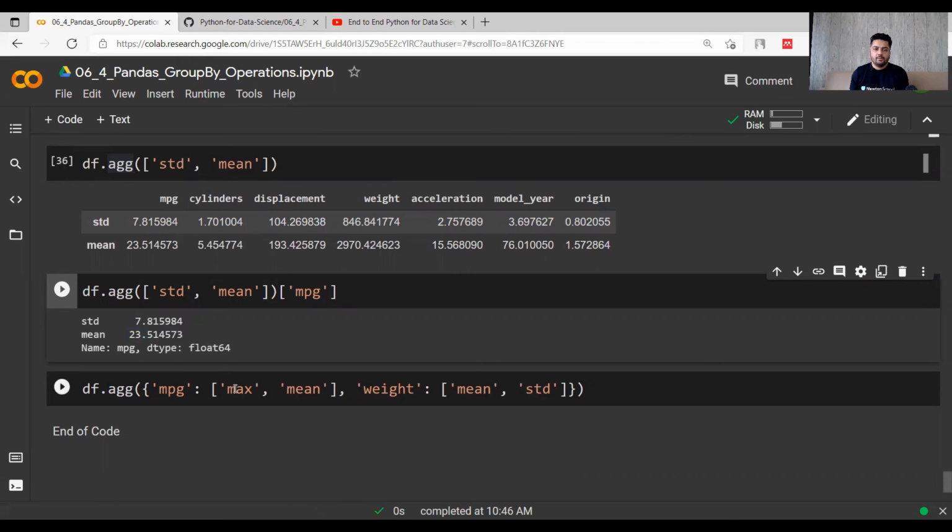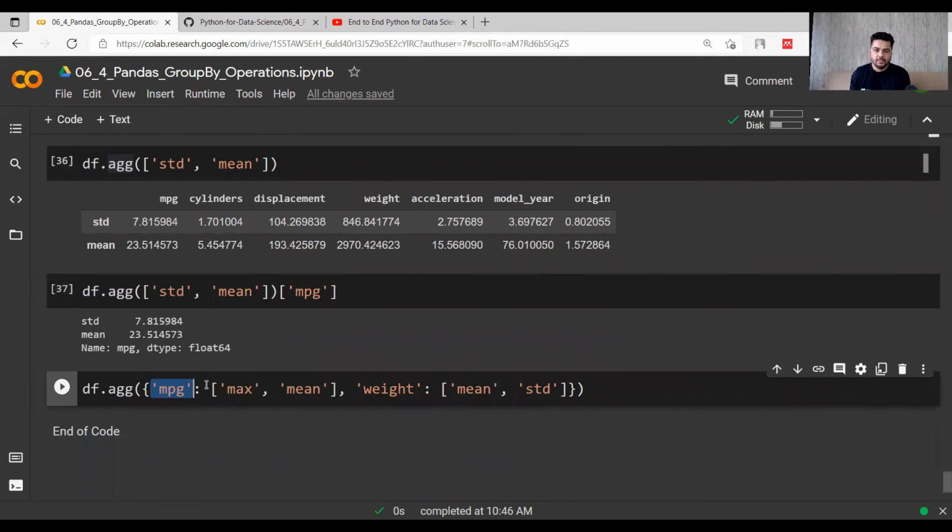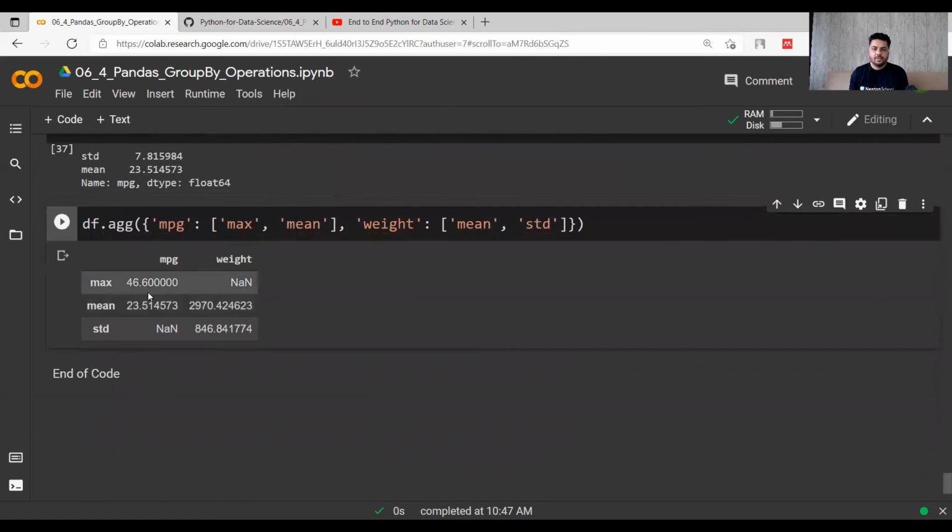But again, you can apply different aggregate functions over different columns. So you can use a dictionary for that, df.aggregate function. Using the dictionary, you can pass that for mpg you only want max and mean, but for weight you want mean and standard deviation. So if you print it like this, you will find that for mpg you are getting max and mean, and for weight you are getting mean and standard deviation. Now, because you are doing it on a dictionary, the values which were not asked, let's say for weight, max value was not asked, it will be filled with a not a number value, and standard deviation was not asked for mpg, so it will be filled with not a number.